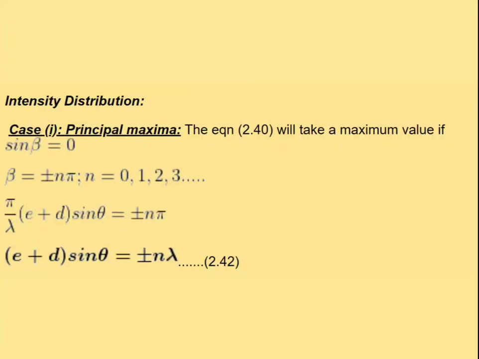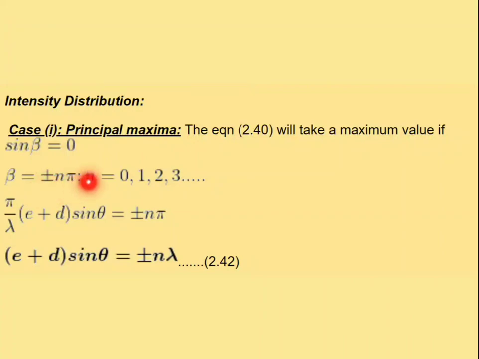Now the condition for obtaining principal maxima in Fraunhofer diffraction due to N slits is by assuming sin beta is equal to 0. So generally beta is equal to 0, pi, 2 pi and so on.